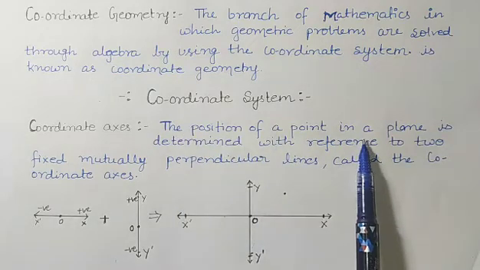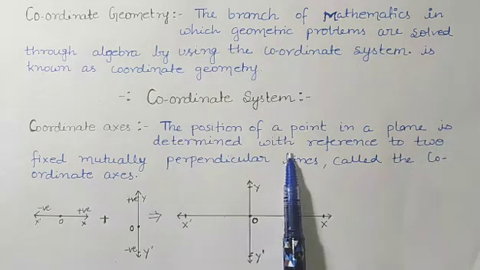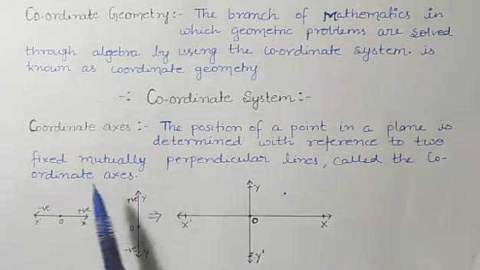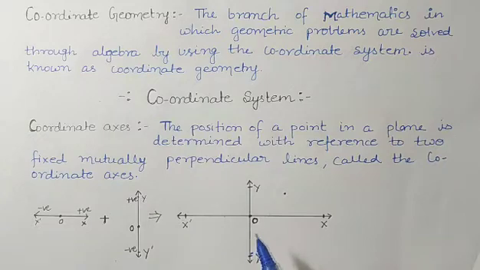See students, what is the coordinate axis? The position of a point in a plane is determined with reference to two fixed perpendicular lines called the coordinate axes. Here two lines are perpendicular to each other, 90 degrees everywhere. Like a number line, suppose 0 is in the middle of this line.